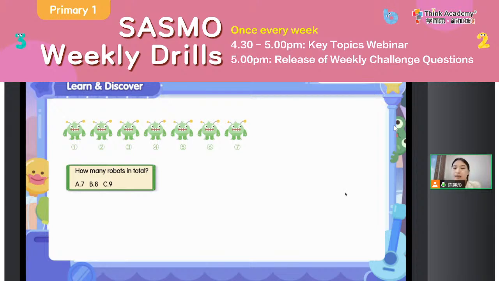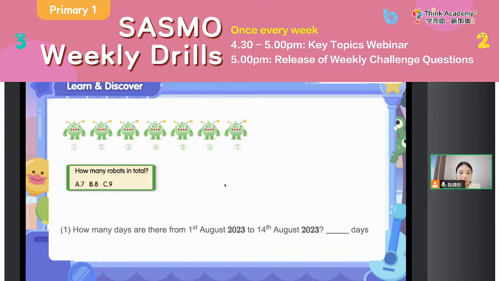Here we can see that when we are counting how many days there are, let's try it. Let's see how many robots there are in total. Let's count. A, B, C, which one? How many robots are there in total? Okay, A, right? 1, 2, 3, 4, 5, 6, 7. So we just count. Okay, so everyone, we can see that.